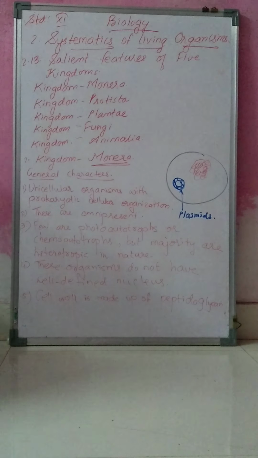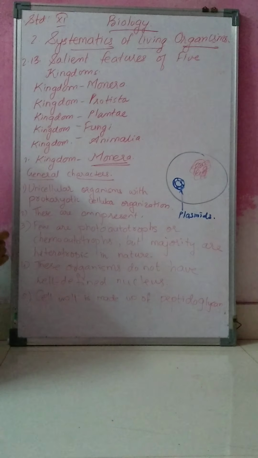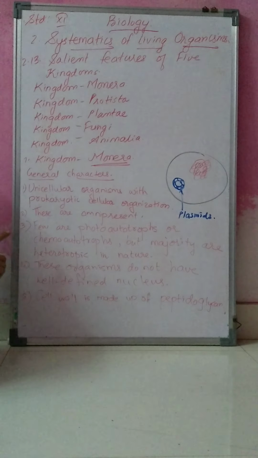In this chapter, Systematics of Living Organisms, the deleted topics are 2.1 Systematics, 2.2 Classification, 2.3 Three Domains of Life, 2.4 Taxonomy, 2.4 Chemotaxonomy, 2.5 Numerical Taxonomy, 2.6 Cladogram, 2.7 Phylogeny, 2.8 DNA Barcoding, 2.9 Taxonomic Categories, 2.10 Taxonomic Hierarchy, 2.11 Units of Classification, and 2.12 Nomenclature. This entire part is deleted.